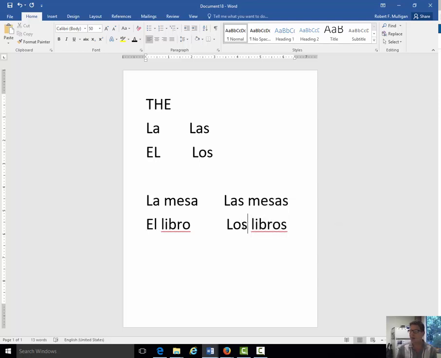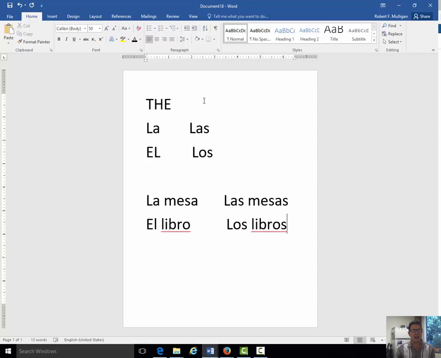Now, the question that always comes to mind is, how do we know if the noun is masculine or feminine or singular? Well, there's kind of a general rule. Most of the time, if the word ends with an A, it's feminine. If it ends with an O, it's masculine. However, there are also nouns that end with a consonant or with an E. Well, you got to memorize it. That's it. And there are some nouns that end with an A that are masculine. It happens. There are some contradictions. But for the most part, that's the general rule. All right? So we have the word the.